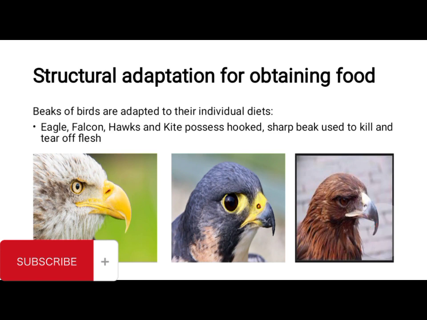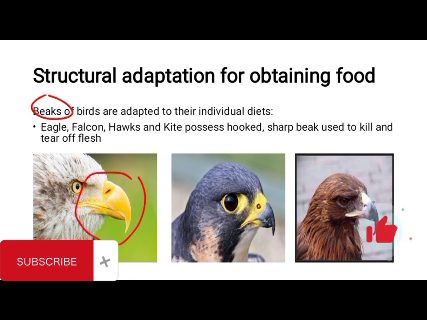Okay, now let's talk about structural adaptation for obtaining food. When we talk about structural adaptation for obtaining food, in this case we are referring to the beak of birds. You have different kinds of birds that have different types of beaks, depending on what they feed on. Number one, you have a kind of beak that is adapted for feeding on flesh, killing and tearing off flesh. A very good example is the eagle.